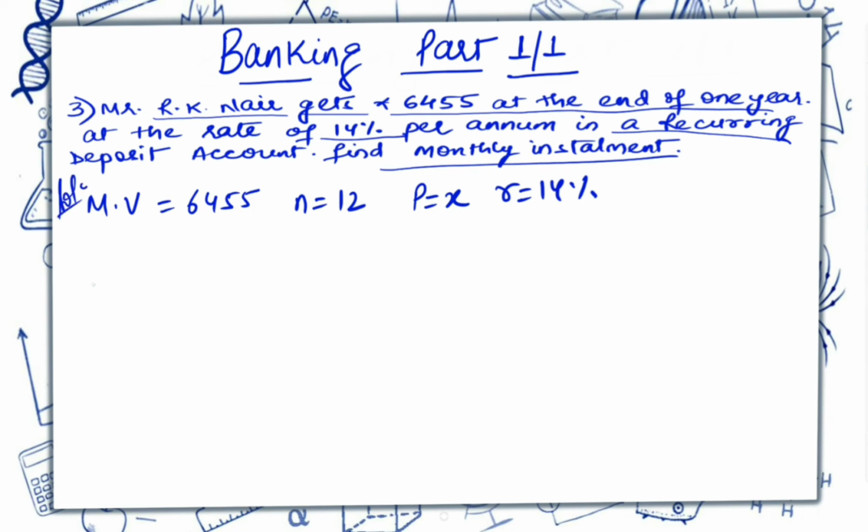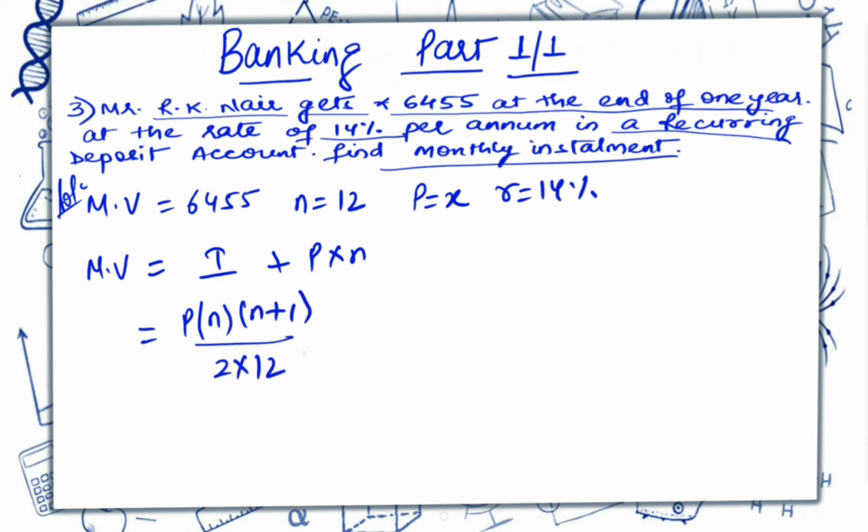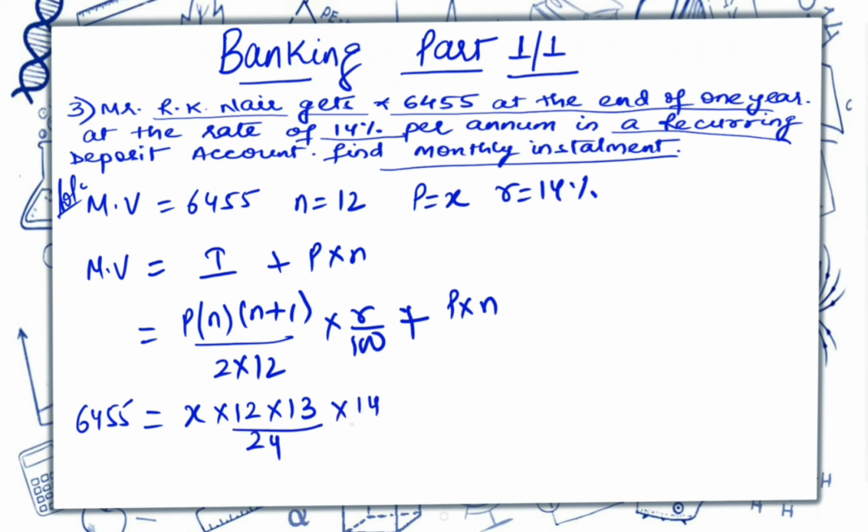So we'll apply the maturity value formula only. So the direct formula will apply over here: interest plus principal into N. So the formula for interest we'll write here only: P into N into (N plus 1) upon 2 into 12 into R by 100 plus P into N. Thus maturity value is 6455, and here P we have to calculate, so we'll assume it to be X. N is given to us, 12 into 13 upon 24. R is 14 by 100 plus X into 12.